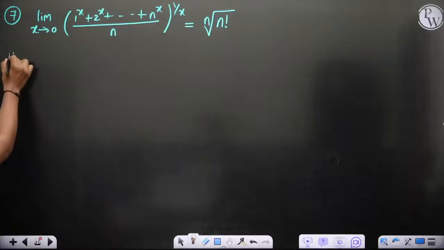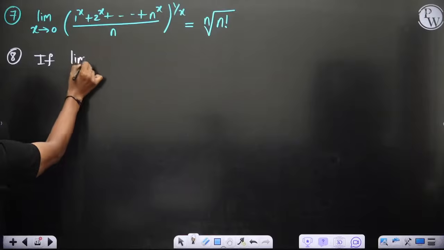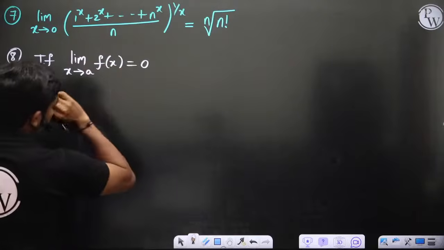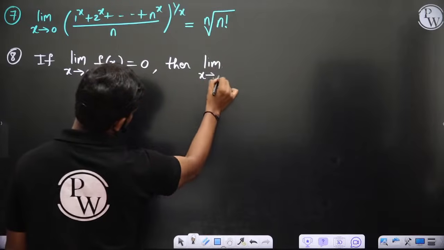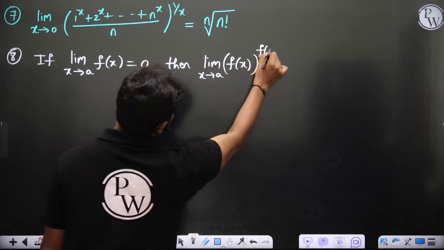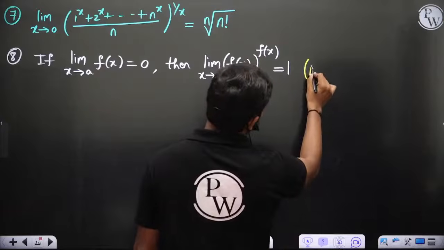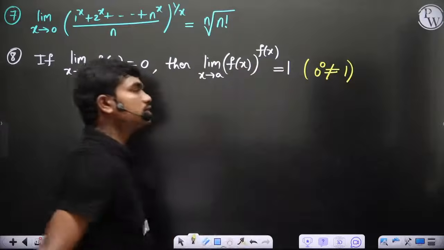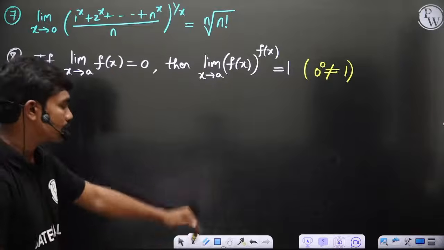Then 8, in the last class I told you, if limit x tends to a, f of x is equal to 0, then limit x tends to a, f of x power f of x is always equal to 1. In brackets please write, this is 0 power 0, which in general is not equal to 1. But this one comes up because of some logic I told you. Based on this, a lot of GATE questions have come.